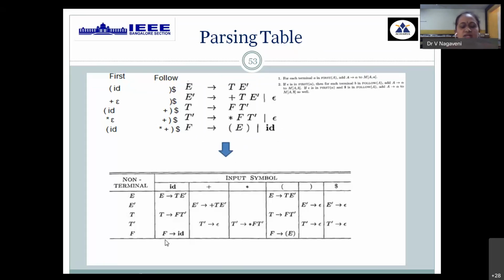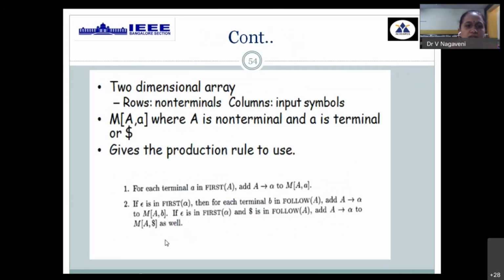This is how you are creating a top-down parsing table called the LL1 parsing table, which is also called the predictive parsing table. Okay, so this is a summary of the grammar we are using. These are the rules we apply. If there is some component in the RHS of your production and one terminal is obtained for first of alpha, that result will be placed. If you don't have a terminal, that is, epsilon is there, see the follow of the LHS variable. All those columns will be written with that given epsilon tending production. Okay.